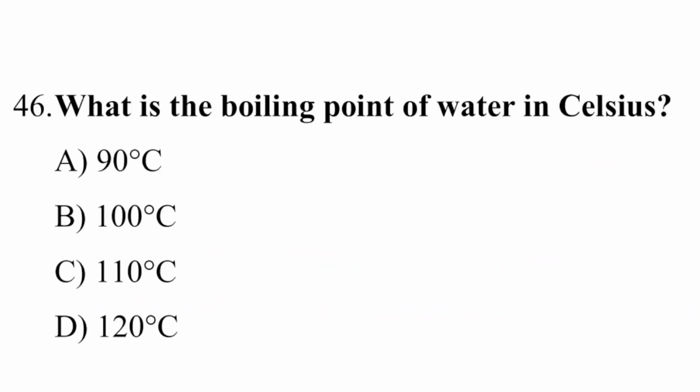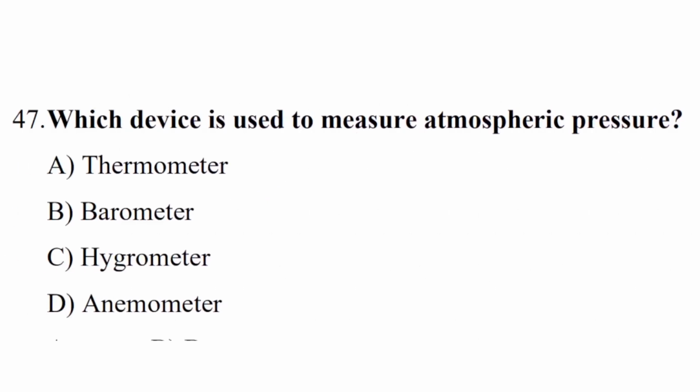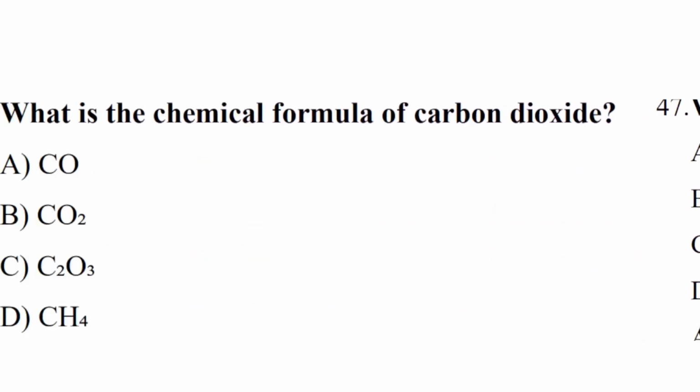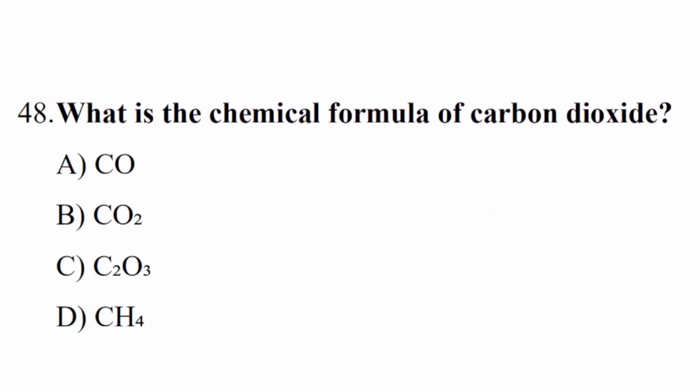Question number 46. What is the boiling point of water in Celsius? Correct answer is option B, 100 centigrade. Question number 47. Which device is used to measure atmospheric pressure? Correct answer is option B, barometer. Question number 48. What is the chemical formula of carbon dioxide? Correct answer is option B, CO2.